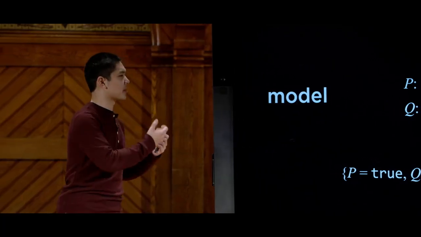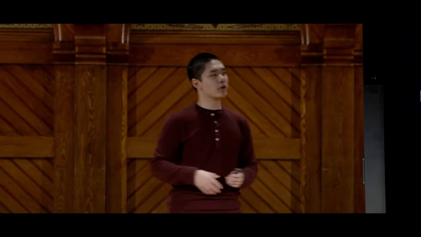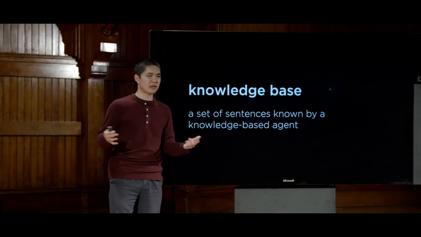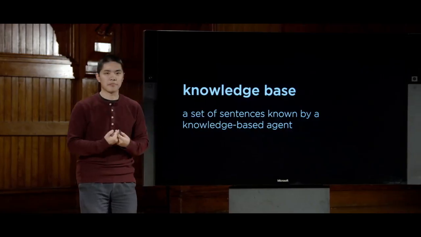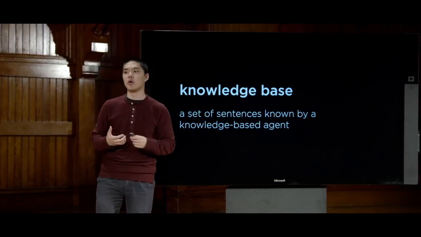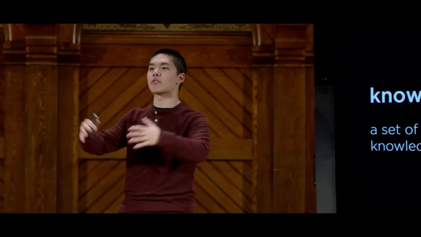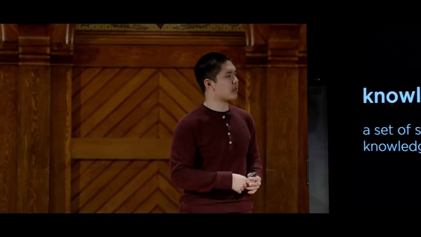So now that I have the symbols and the connectives that I'm going to need in order to construct these parts of knowledge, we need some way to represent that knowledge. And to do so, we're going to allow our AI access to what we'll call a knowledge base. And a knowledge base is really just a set of sentences that our AI knows to be true. Some set of sentences in propositional logic that are things that our AI knows about the world. And so we might tell our AI some information about a situation that it finds itself in, or a situation about a problem that it happens to be trying to solve.